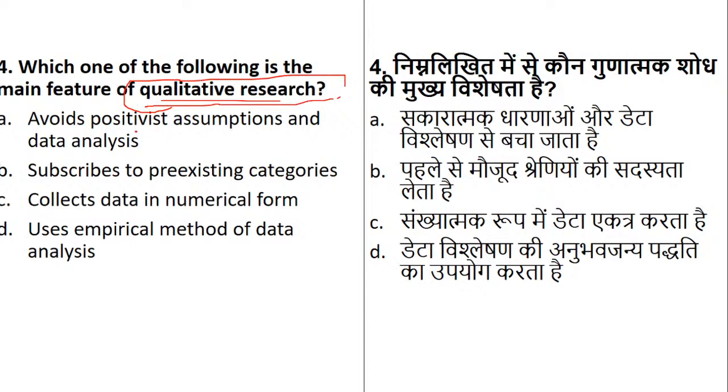The one which avoids positivist assumptions and data analysis. The one which subscribes to the pre-existing categories. The one which collects data in numerical form. Or the one which uses empirical method of data analysis. So when we talk about qualitative research, what does qualitative research talk about from the given options? Here I'm going to explain to you the positivism and post-positivist approach. If students are still confused, you have to listen to me very carefully for the next 5 minutes. But let's see how many of you can answer this.